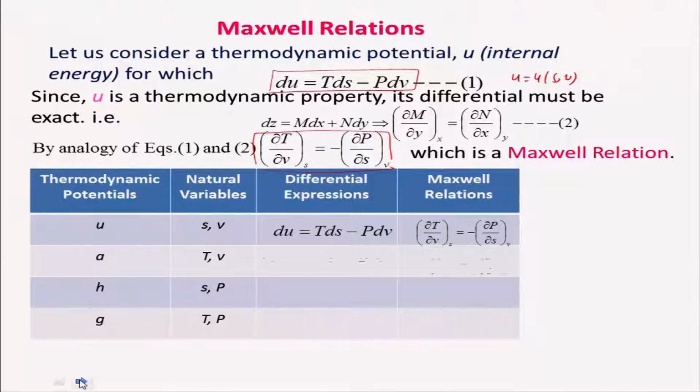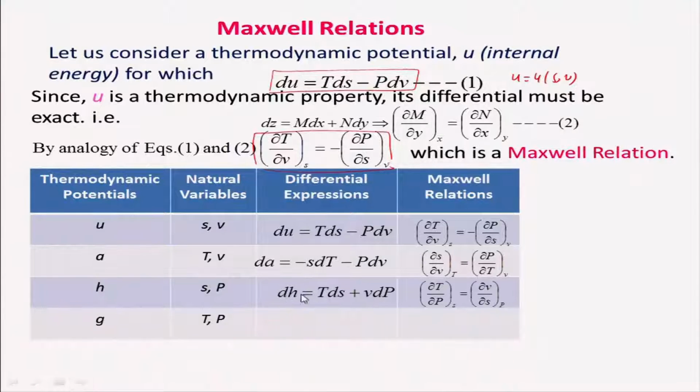In a similar manner, I can write down that the change in the Helmholtz function is equal to -S dT - P dV. We have already derived this. By using the same condition, I can get ∂S/∂V when temperature is constant equals ∂P/∂T when volume is constant. If you know this differential expression, very easily you can get a Maxwell relationship.